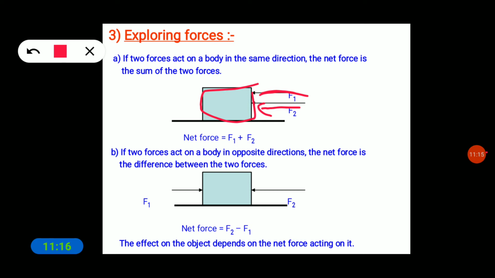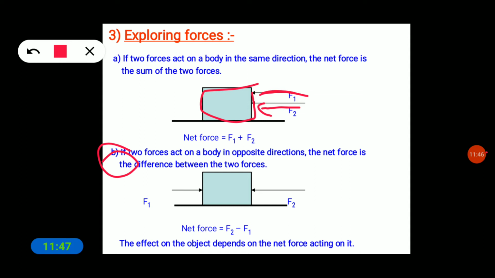In case 2, if two forces act on a body in opposite directions, here the game we just discussed comes into play, tug of war. In tug of war, we apply the forces in two ways, in two opposite directions.